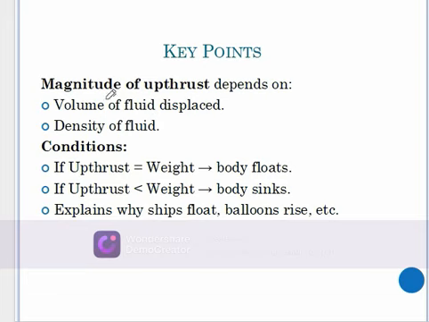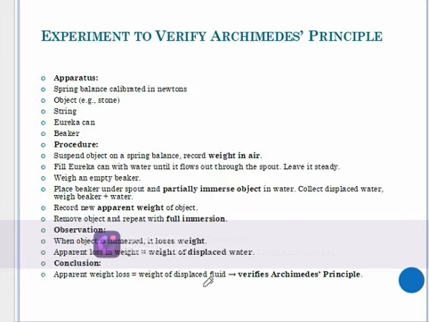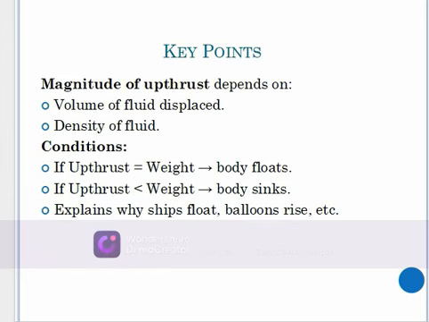Therefore, the key points here are that the magnitude of the upthrust depends on the volume of the fluid displaced. We remember we have said that the weight of displaced fluid is equal to the apparent weight loss, and it is equal to the upthrust. Therefore, if the weight displaced is larger, the volume will also be of high amount.